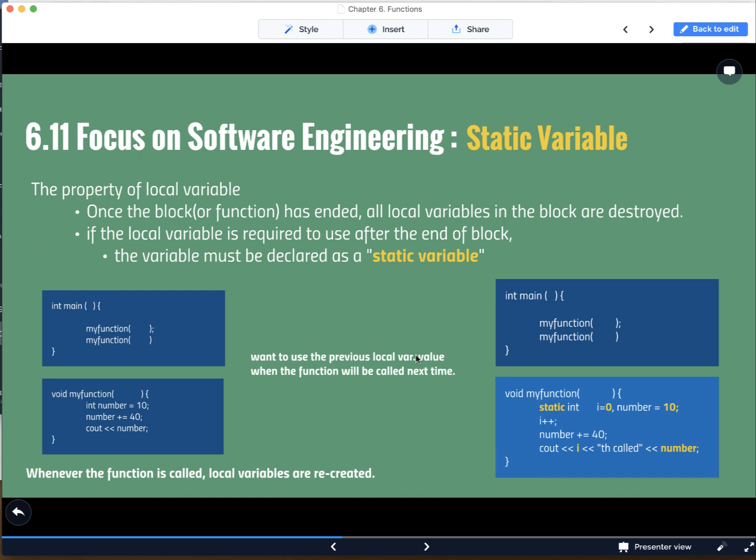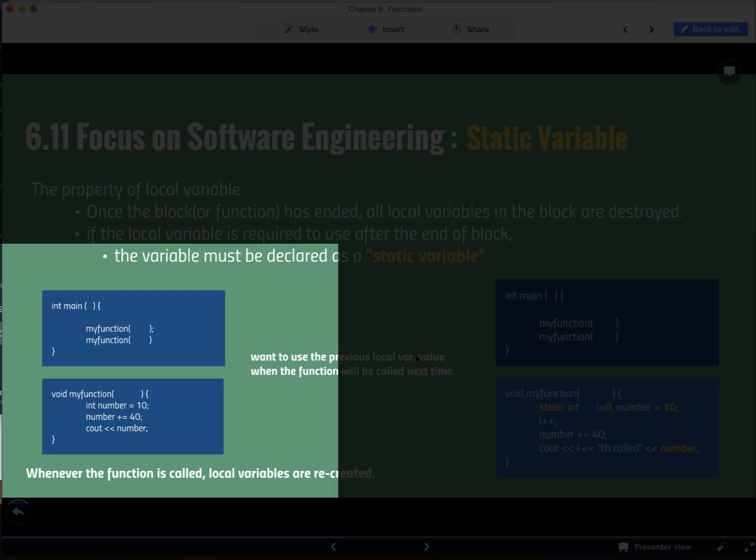Let's take a look at the left example. There are two function calls in the main function. When we call the my function in the main function, the my function is started. First, we declare the variable number and initialize the value 10. Now we add 40 to the variable number, so the number variable has 50.